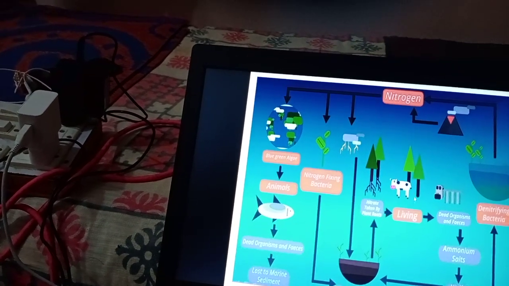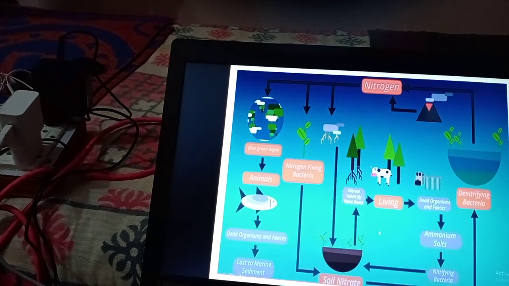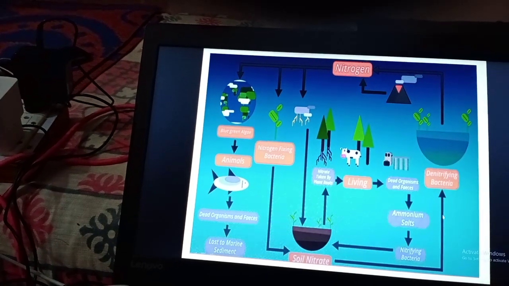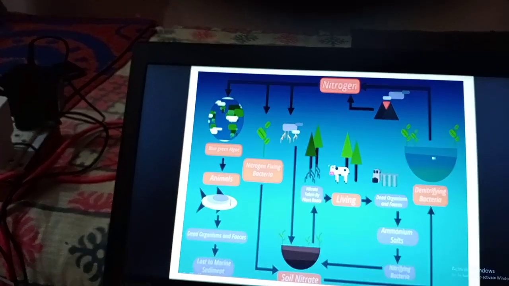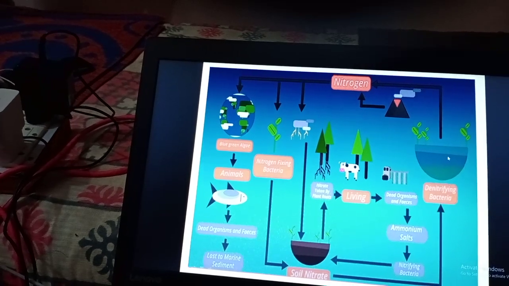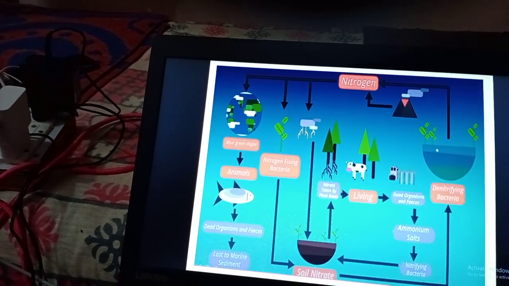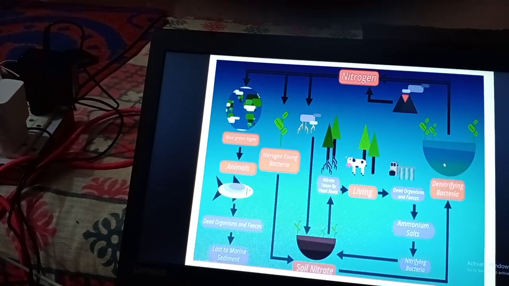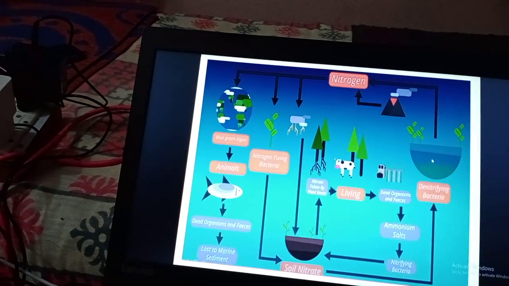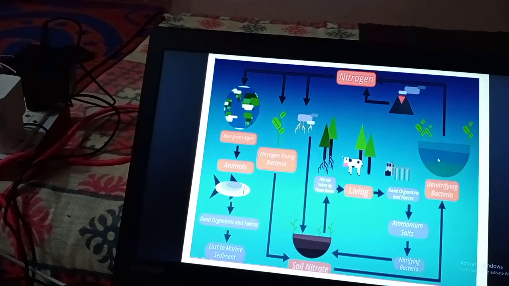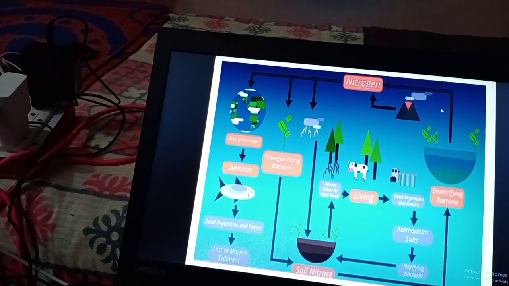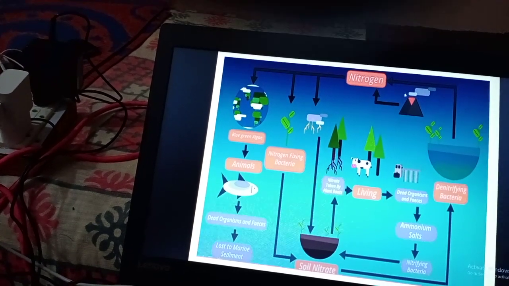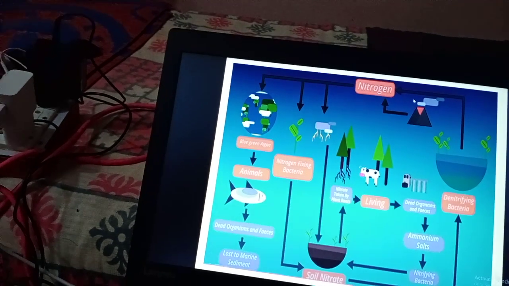This cycle goes on. Then we also learned the denitrifying bacteria release from the nitrogenous waste, besides ammonia, also nitrogen gas. So nitrogen, being a gas, escapes into the atmosphere and becomes part of the gas in the atmosphere. This is the nitrogen cycle.